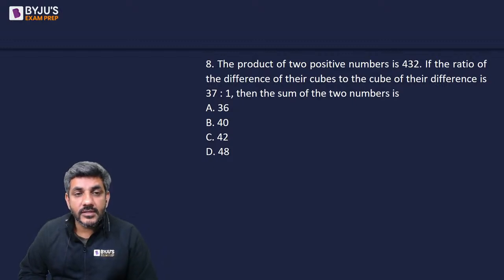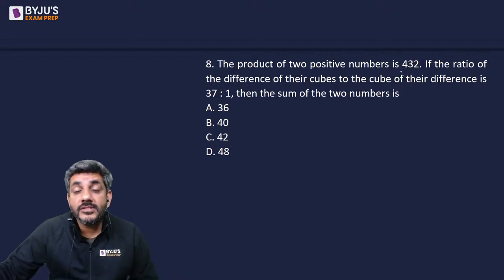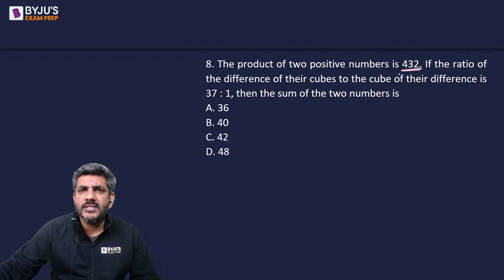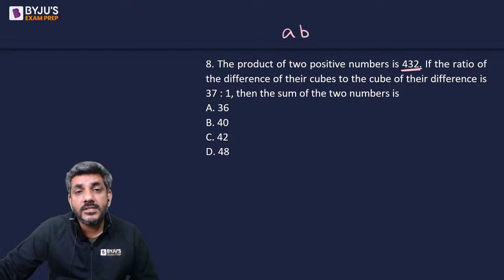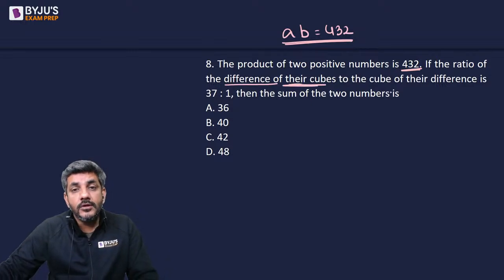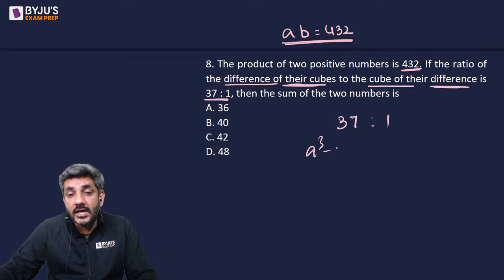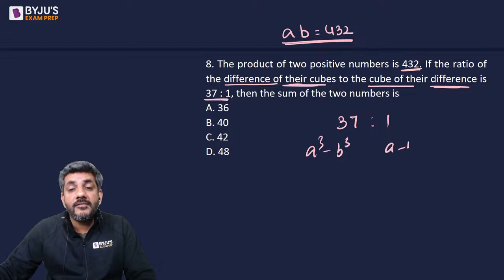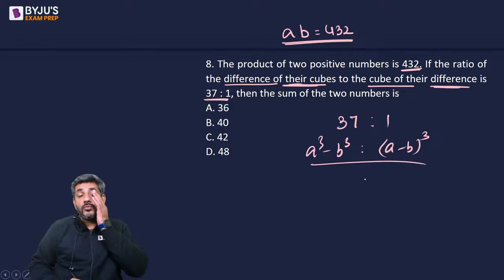Once again, Music Core got the answer as option C. So let's start doing it now. The product of two positive numbers is 432. Let us say the numbers are A and B. So the question says that product of two positive numbers is 432. So A into B is 432. He says ratio of the difference of their cubes to the cube of their difference is 37:1. So difference of the cubes and cube of the difference, that is (a minus b) whole cube, वो कह रहा है इसका रेशियो 37:1.